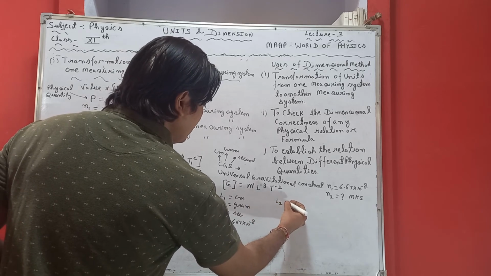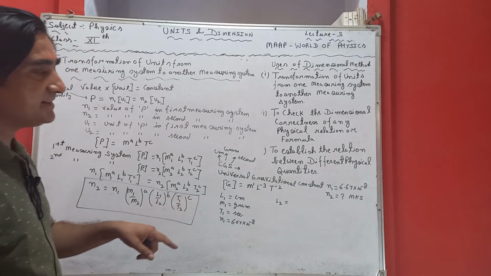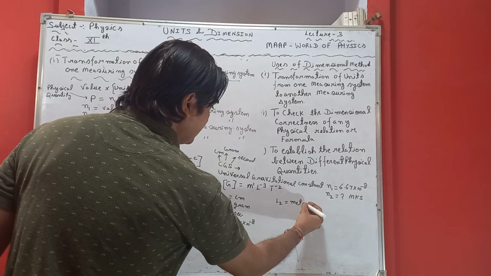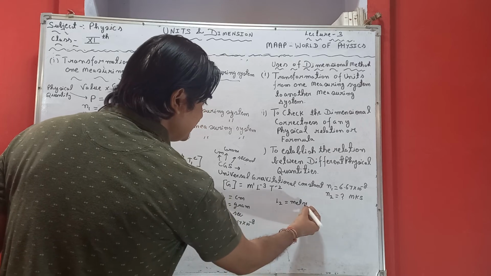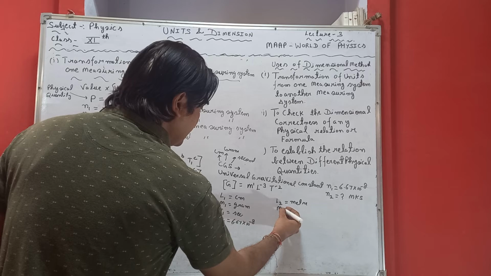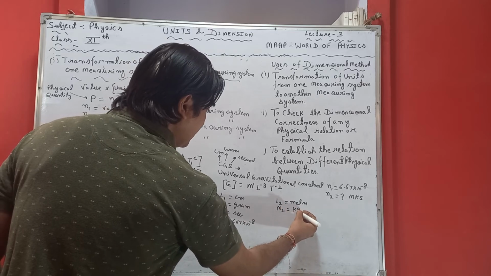Now if I say further, what is L2? L2 in the second measuring system, the MKS system, is taken in meter. In the MKS system, length is taken in meter, and mass M2 is taken in kilogram.